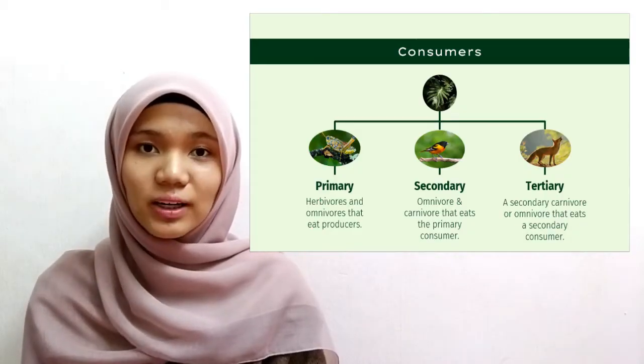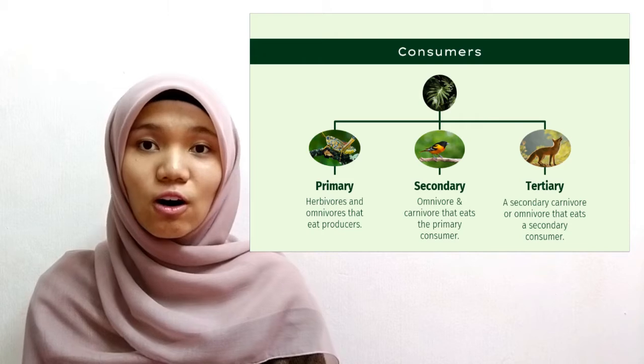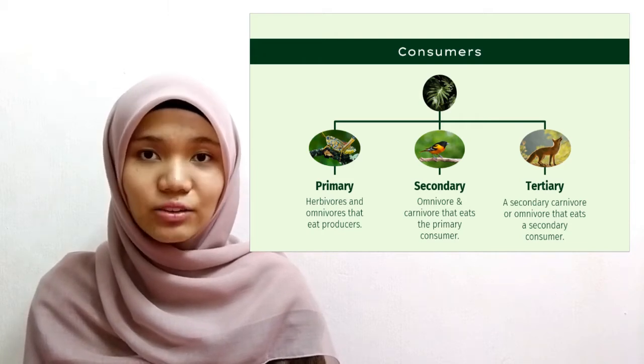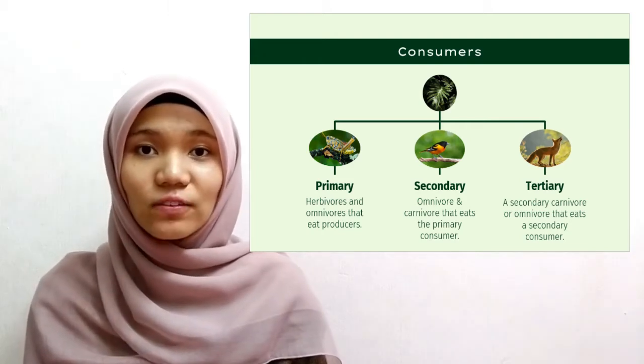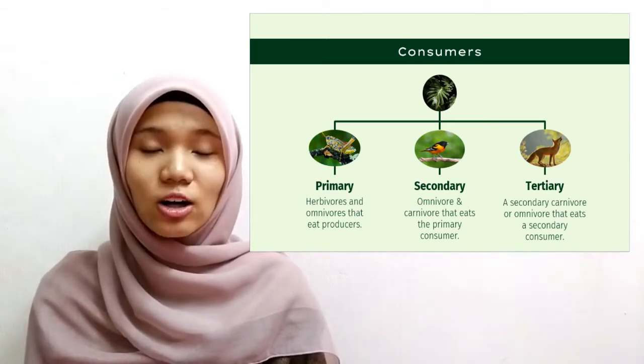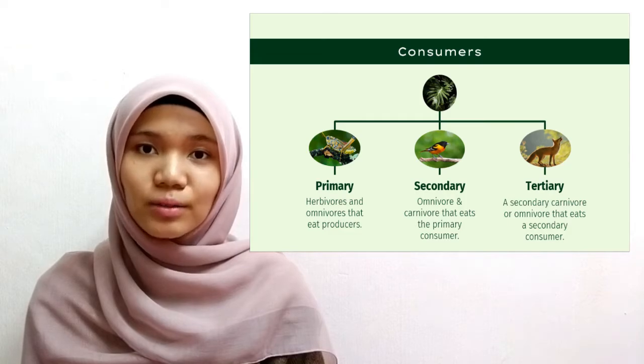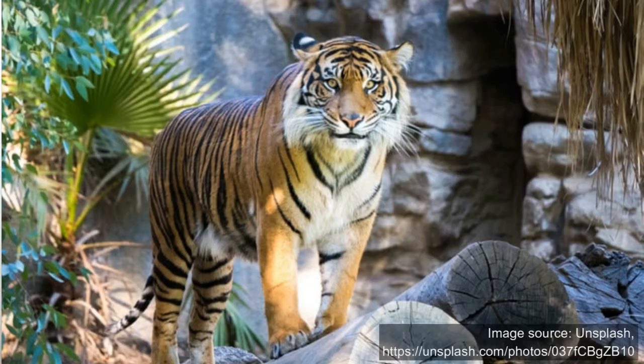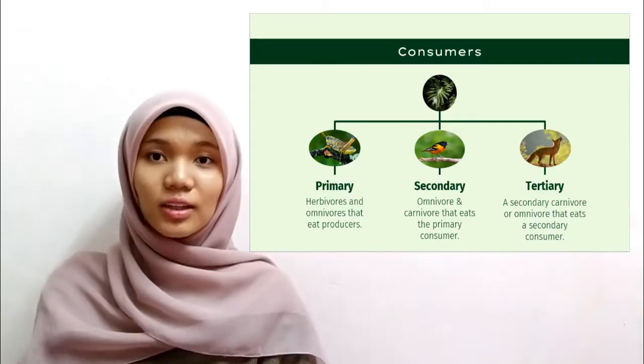Lastly, a tertiary consumer is a secondary carnivore or omnivore that eats a secondary consumer. The size of a tertiary consumer is usually bigger than a primary or secondary consumer. For example, eagle, tiger, lion, and many more.